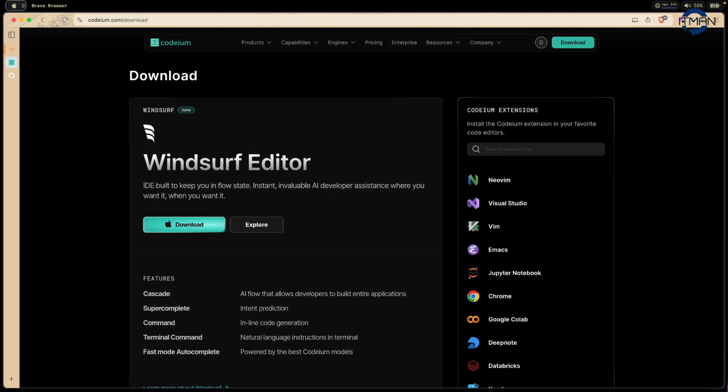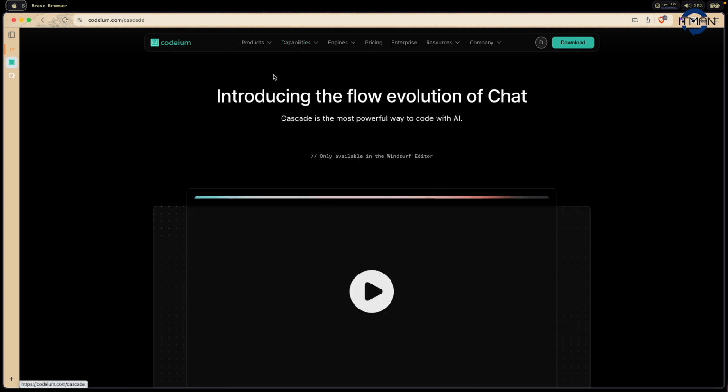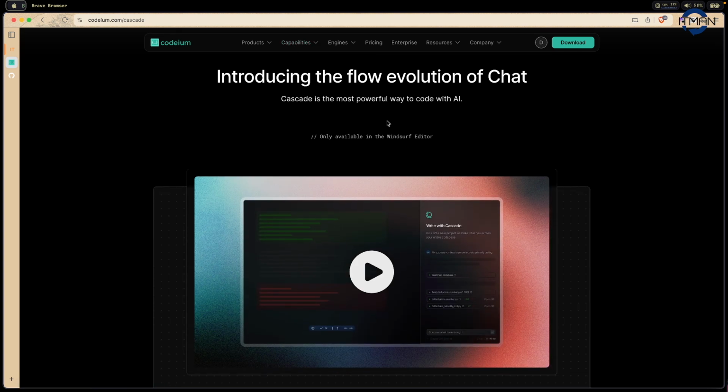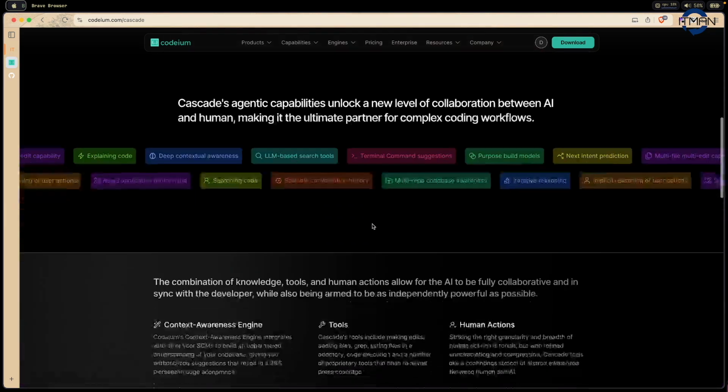And now they've released a new editor called Windsurf, and this one has a new feature called Cascade. I suggest you take a look at this video. It's just a few minutes to see how it looks, and you're going to love the flow and how it works.